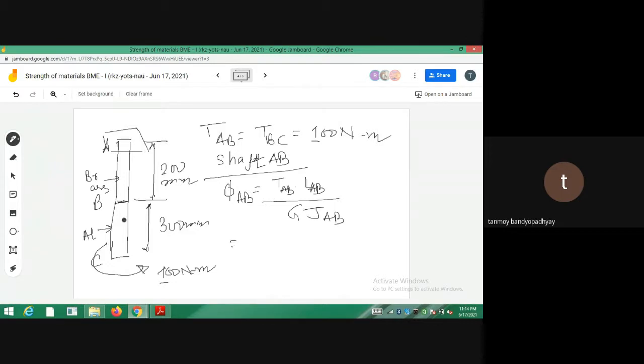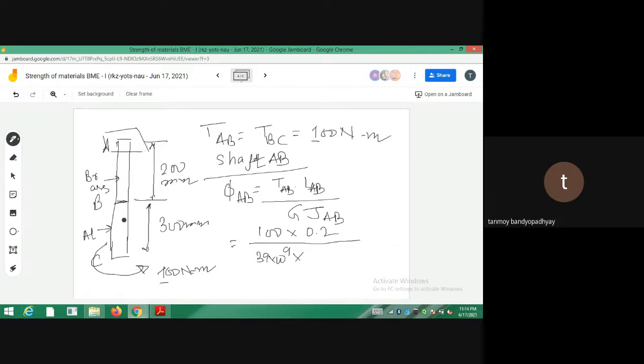So what is the torque? The torque is 100 into the length of AB, which is 0.2, 200 millimeter, divided by G, which is given to be something like 39 into 10 to the power 9, into J_AB. So J_AB, this is having a diameter of what? The diameter is given to be, I think, 12 millimeter.